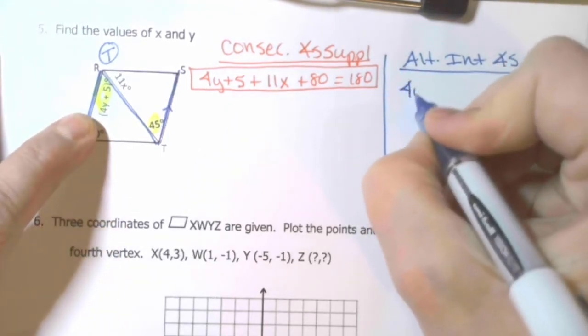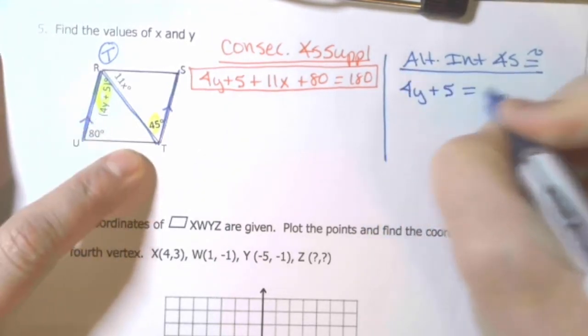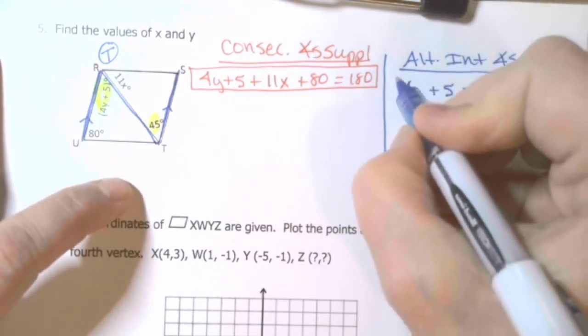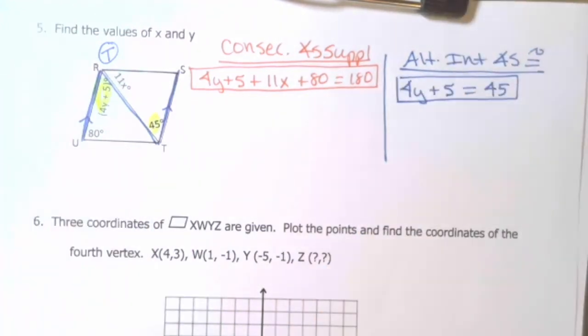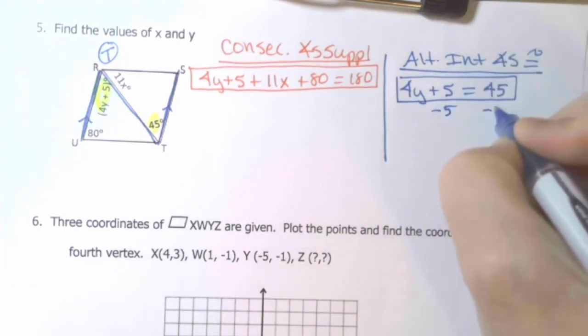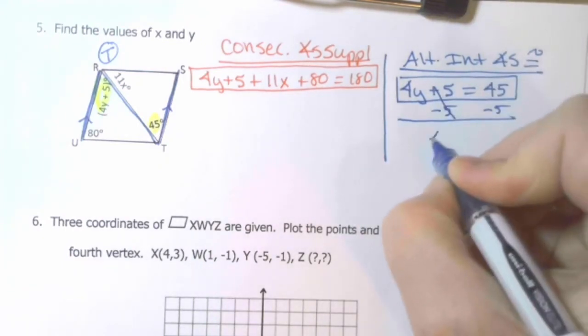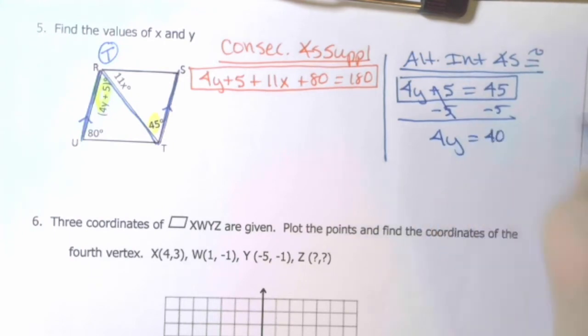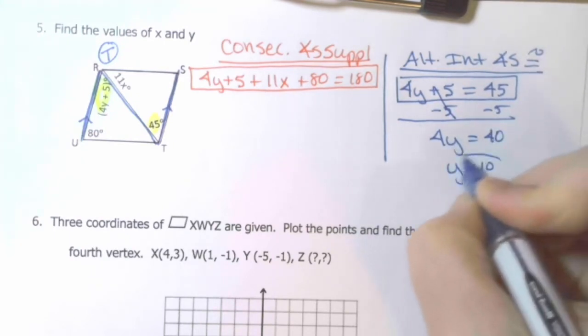So 4y plus 5 has to be equal to 45. That is something we can solve. So let's solve for y. We're going to subtract 5 over to the right. So 4y equals 40, which means y equals 10.